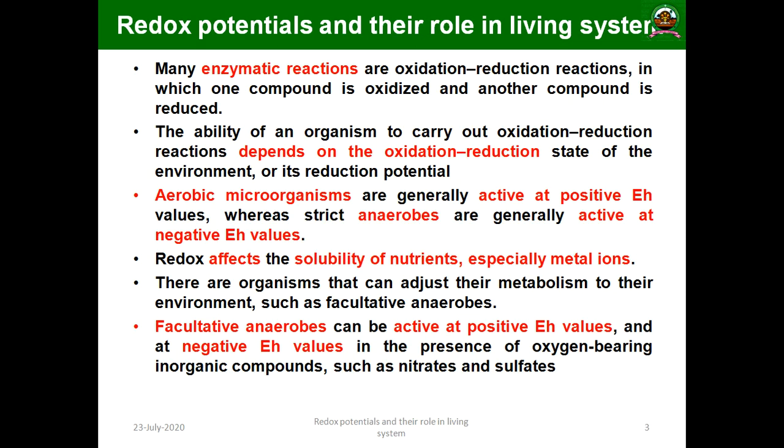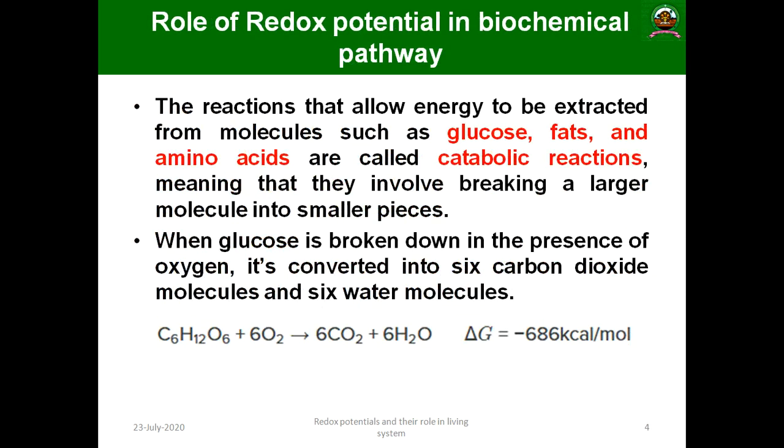So oxidation reduction potential has many biochemical aspects in the living system. Then what is the role of oxidation reduction potential in the biochemical pathway?